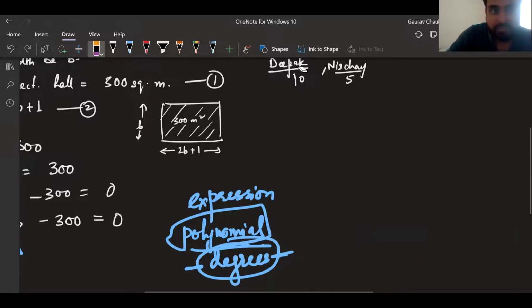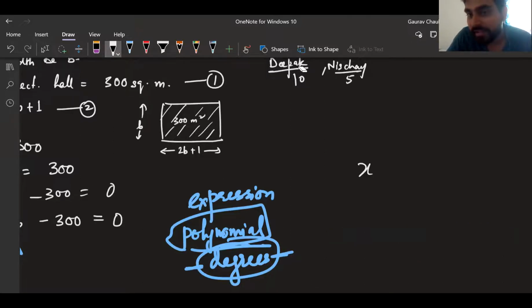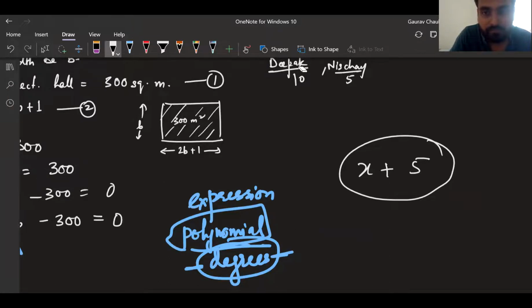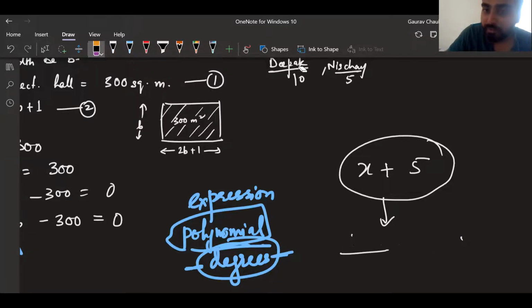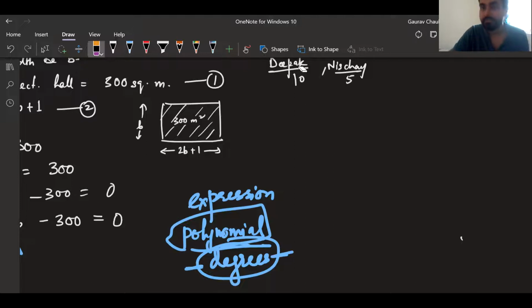Suppose, guys, just one quick check. Suppose I have x plus 5. Is this a polynomial, Nishchay? Yes, sir. What type of polynomial is this? Linear polynomial. Okay, single power is linear. Now from all that information, we are coming to this.